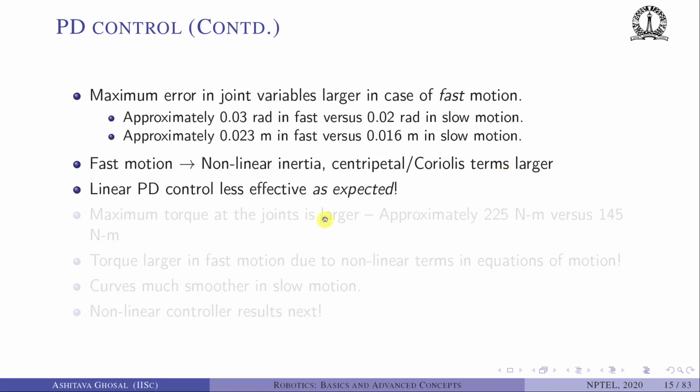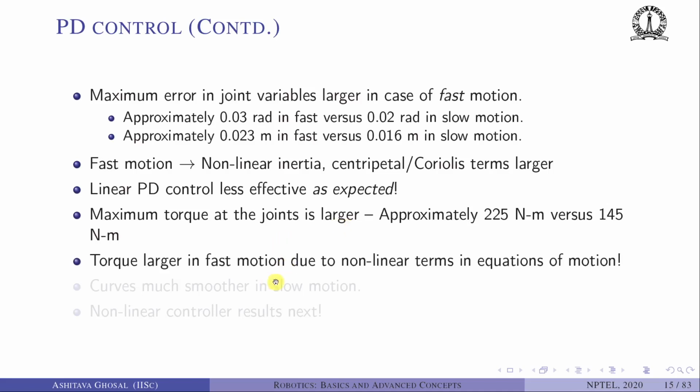Linear PD control is less effective, as expected. The maximum torque is also larger, approximately 225 Newton meters versus 145 Newton meters. The torque is larger in fast motion, again due to the nonlinear terms in the equation of motion. The curves are much smoother in slow motion, and next we will present the nonlinear control simulation results.